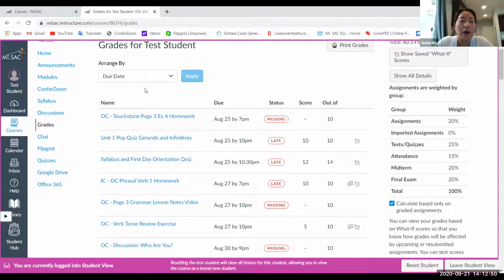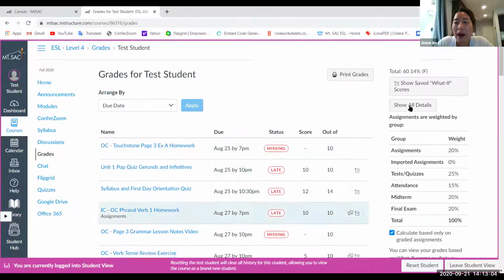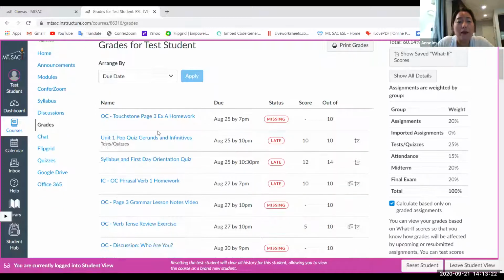Follow my mouse. On the left side here, you'll see all of the homework and quizzes. And this is a student. His name is Test Student. This test student is very bad. As you can see, the student is getting a 60% in my class. Now, to pass level 4, you need a minimum of 70% or higher. If you're below 70%, I think it's good that you check your grade tab and see what is missing.